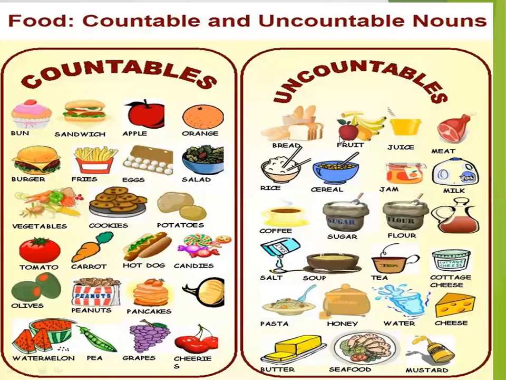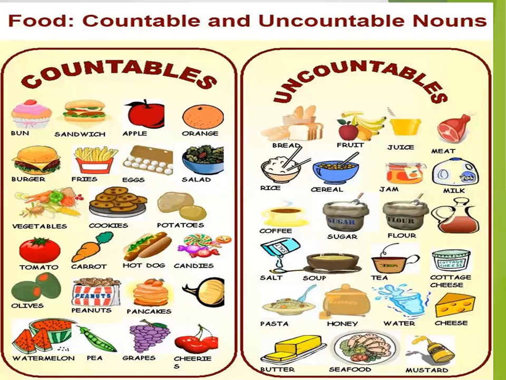Then uncountable, like bread. अब आप कहेंगे bread तो we can count bread. No, it is also measured. They are mass nouns. They are made up of substance. Fruit means फल. If there is one banana, it is countable, but collectively they are fruit. It's a basket of fruit, you may say. There are different fruit in it. They are uncountable. Juice, which is measured. Meat, which is measured, they are not counted. Cereals, jam, flour, sugar, coffee, these all are measurable things. They are not countable things, they are uncountable things.